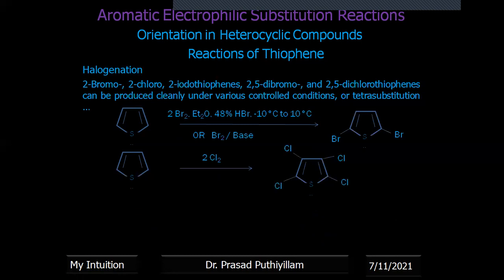Complete substitution, 2, 3, 4, 5 tetrasubstitution, occurs with bromine, 2 moles of bromine, and that also gives the same result. Therefore, under various conditions we get either 2-bromo, 2-chloro, 2-iodo, 2,5-dibromo, even 2,5-dichloro, or even 2,3,4,5-tetrachloro and tetrabromo thiophenes.